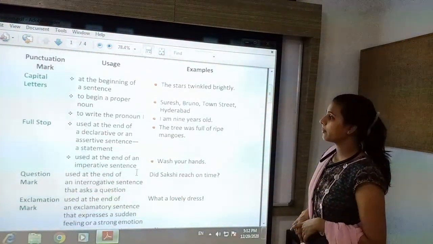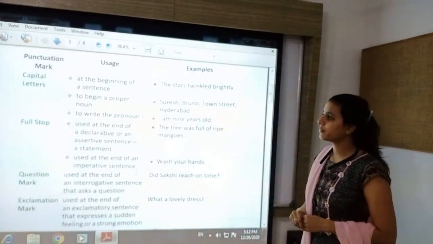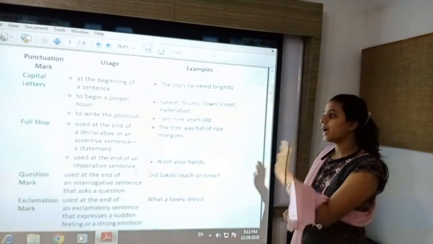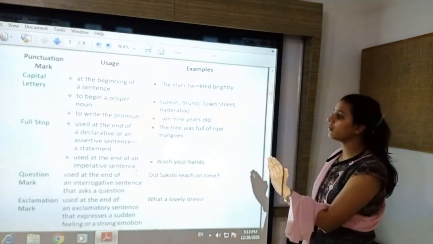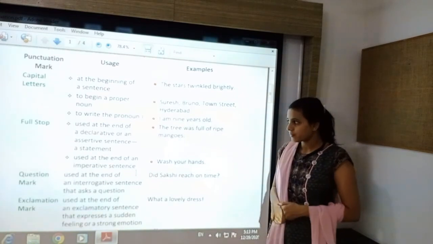Next is full stop. There are two uses of the full stop. The first is at the end of a declarative or assertive sentence or a statement. Assertive means affirmative or negative both.